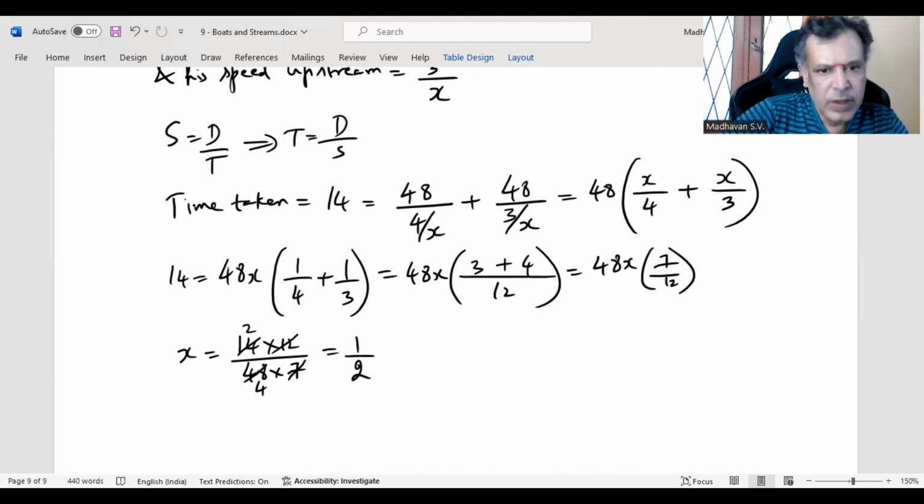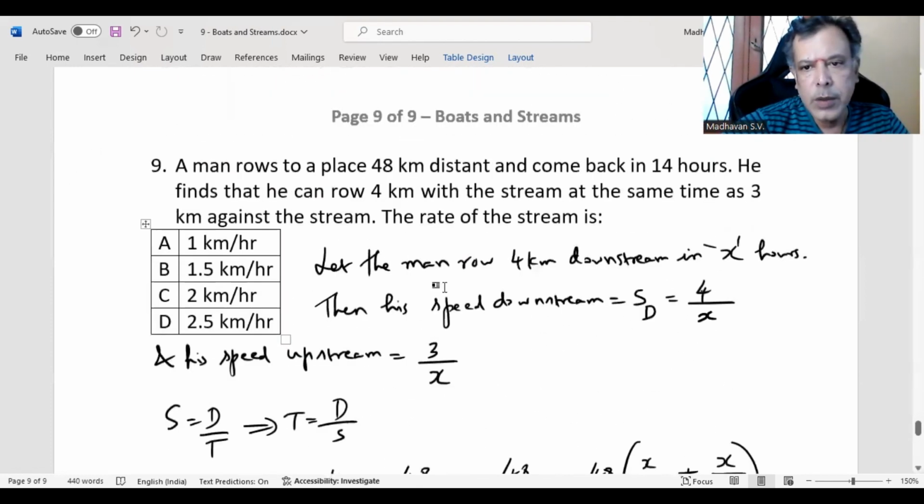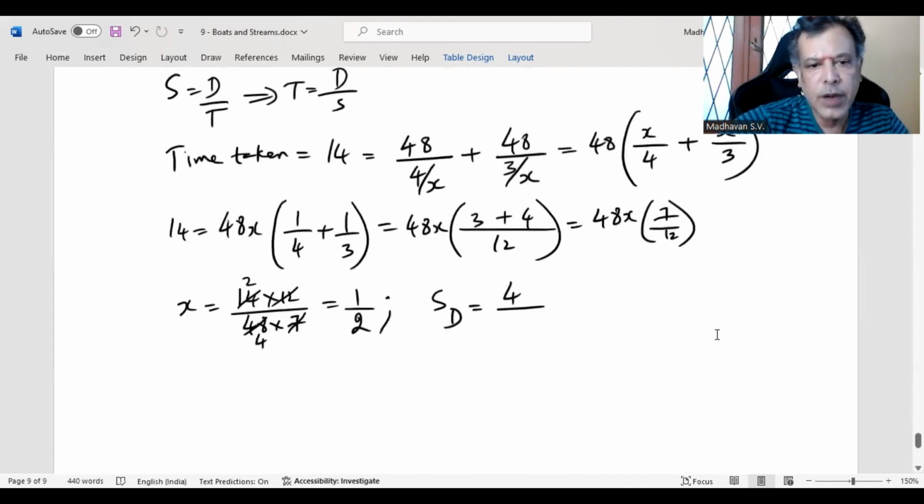So now speed downstream is 4 divided by X. So 4 divided by 1 by 2 works out to 8 kilometers per hour.